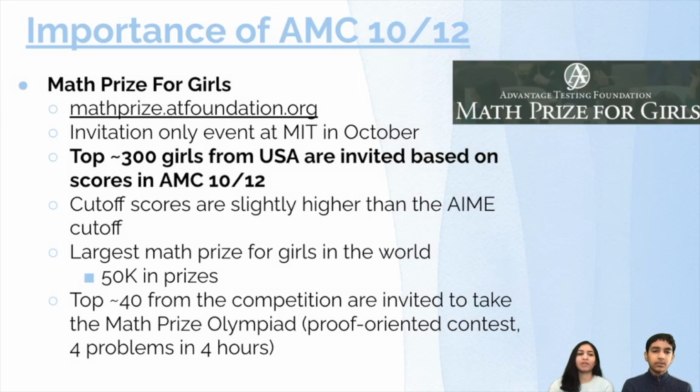The AMC 10/12 can also allow you to qualify for Math Prize for Girls, which is an invitation-only event at MIT that takes place in October. The top 300 girls from the US are invited based on their scores in AMC 10 or 12. The cutoffs for Math Prize for Girls are typically a little bit higher than the AIME cutoffs. It is the largest math prize for girls in the world, and it gives out over $50,000 in prizes. The top 40 students from the competition are invited to take the Math Prize Olympiad, which is a proof-oriented contest that gives you 4 problems in 4 hours.